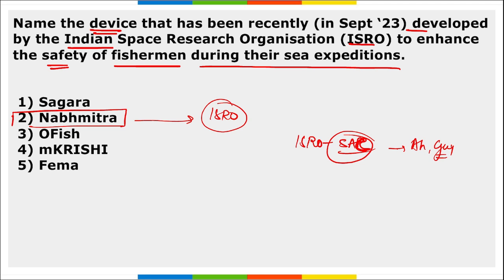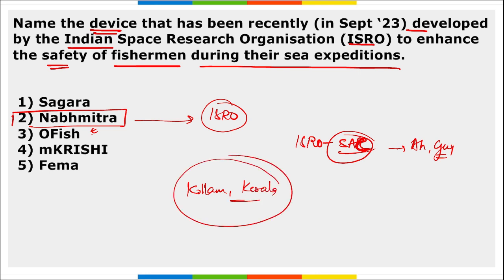This device aims to enhance the safety of fishermen during their sea expedition. The testing of Navmitra took place in Kollam, Kerala. This device was installed on a fishing vessel and tested in the presence of various scientists and fishermen.